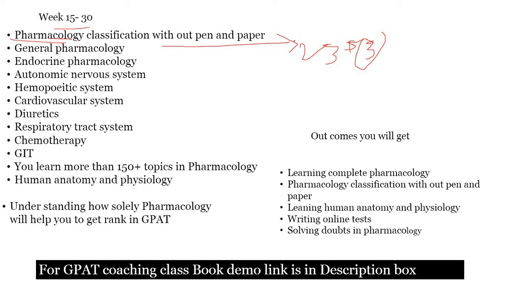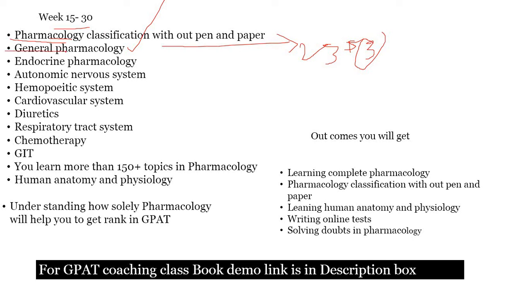After that, focus on general pharmacology. In general pharmacology, we have a lot of topics like receptors and enzymes, enzyme inhibition, enzyme induction, nicotinic receptors, different types of receptors, different types of drug molecules, different routes of administration, different types of allergy, and teratogenic reactions. All these come under the category of general pharmacology. Focus on general pharmacology very clearly.